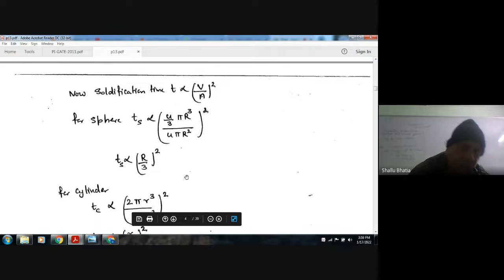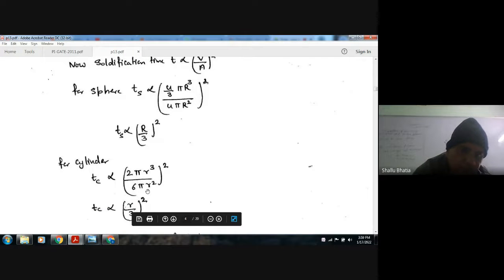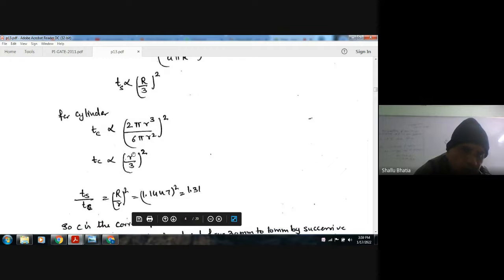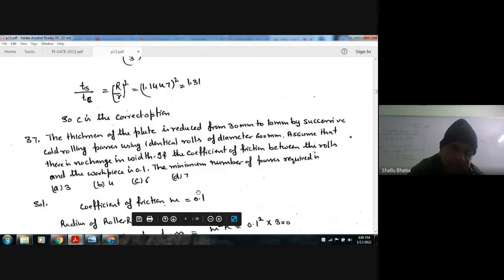For the cylinder, putting the value of volume and area that we have got, it will be r by 3. Now dividing these, we get R by r, so the answer is Ts by Tc is 1.31. So answer C is the correct option.